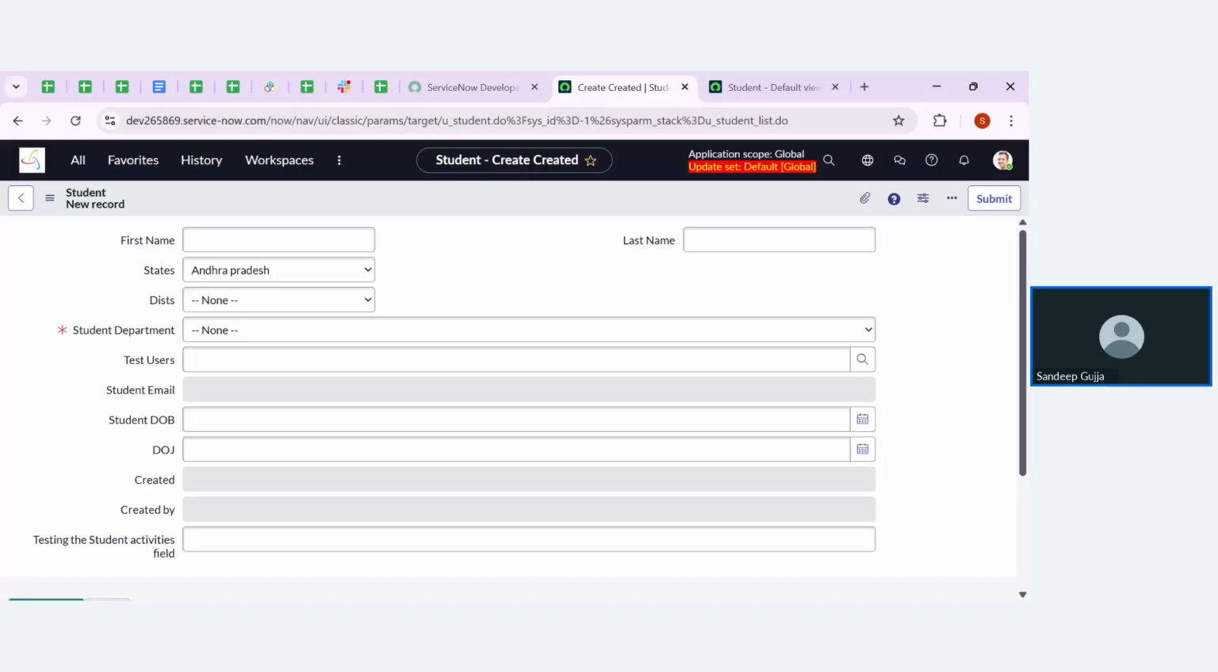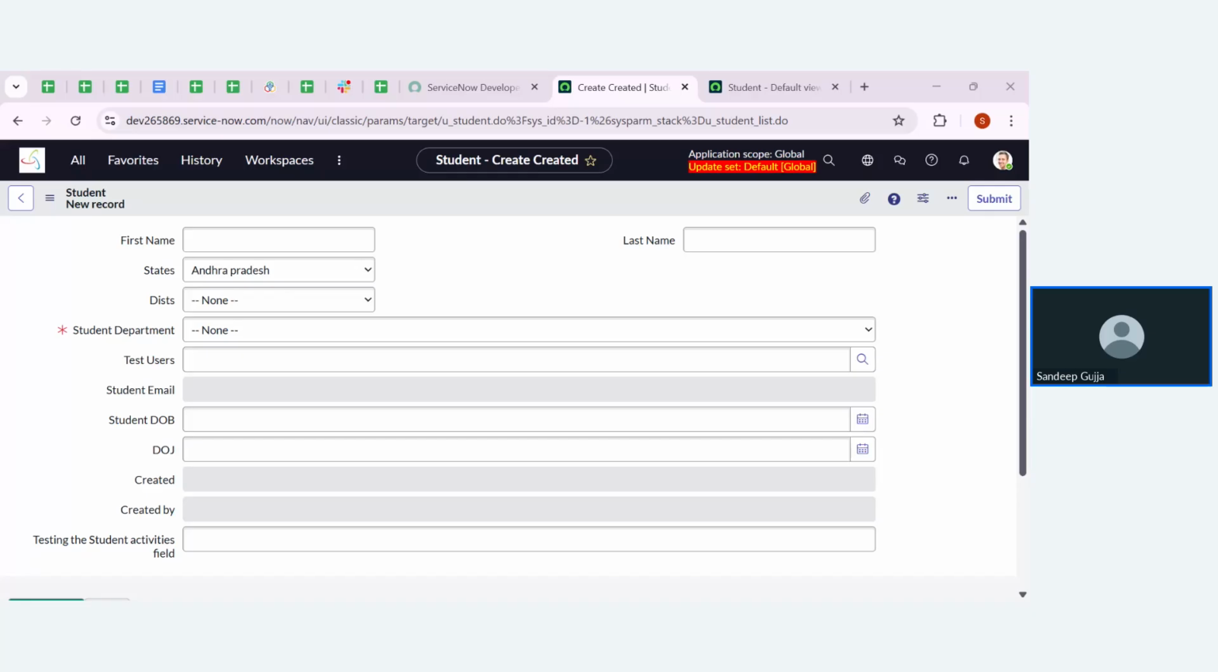Got it, guys? Is that clear for everyone? Please let me know. Any doubts in this, guys?